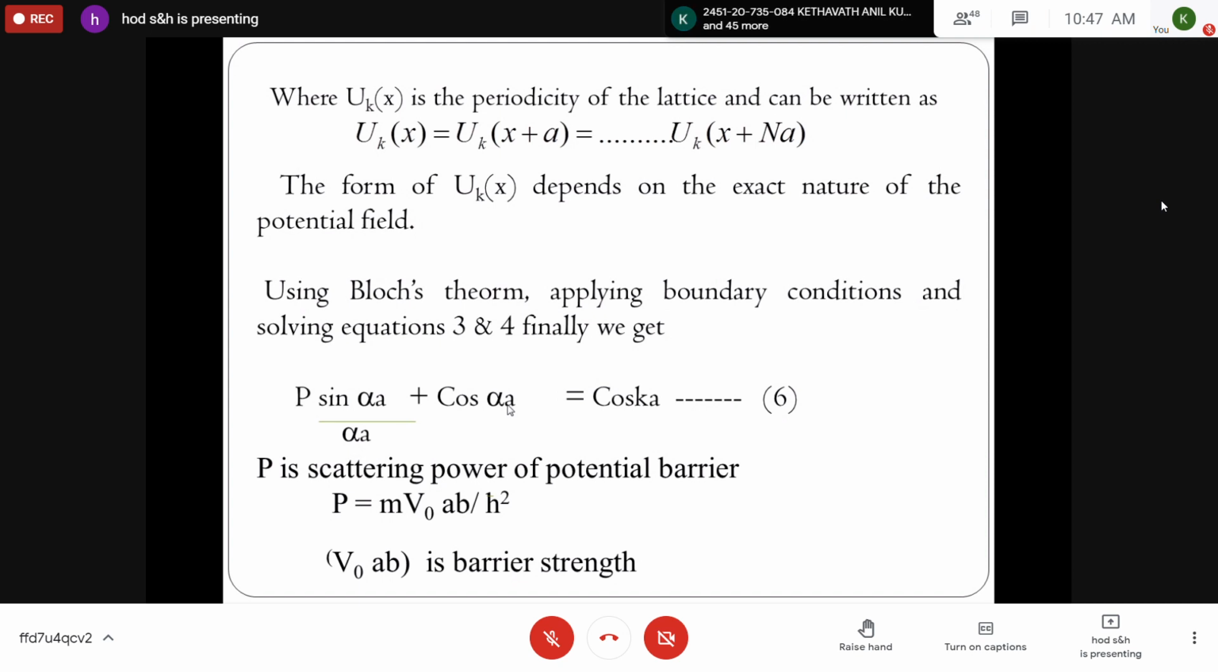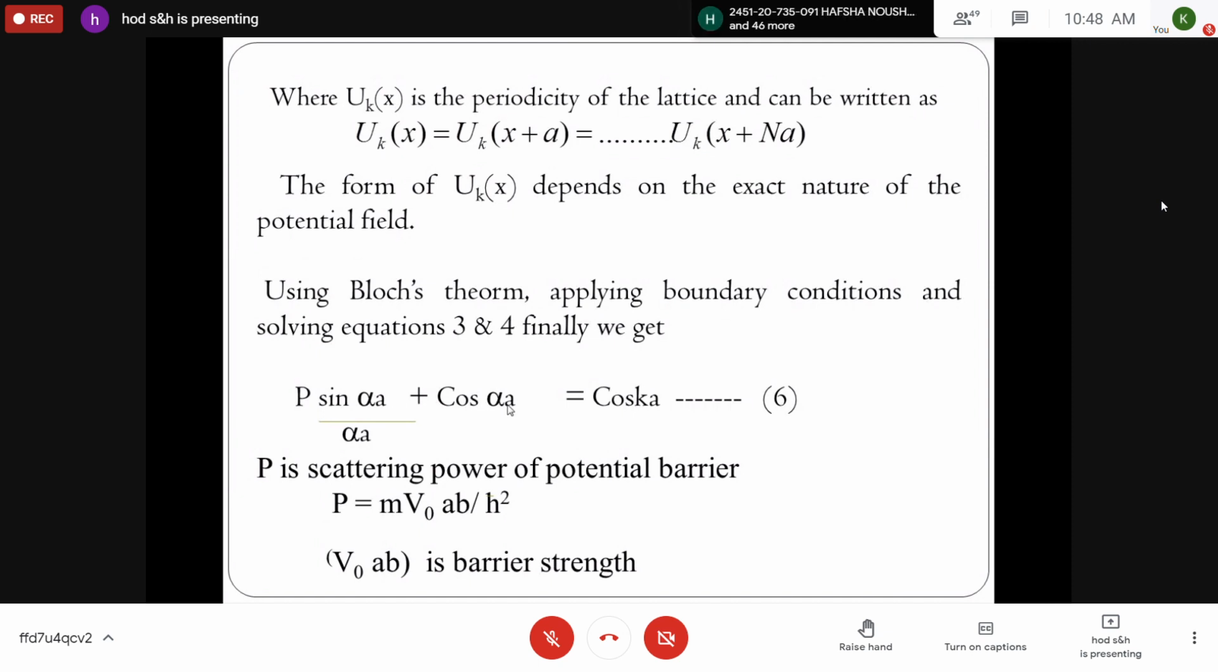You have a periodic variation of potential, and using Bloch's theorem, applying boundary conditions, and solving equations 3 and 4, finally we can write P sin αa by αa plus cos αa is equal to cos ka. That is the final expression, equation 6. This you should remember, where P is the scattering power of the potential barrier given by mV0ab by ħ². Actually, it stops or prevents the motion of the electron to go to a higher energy level.